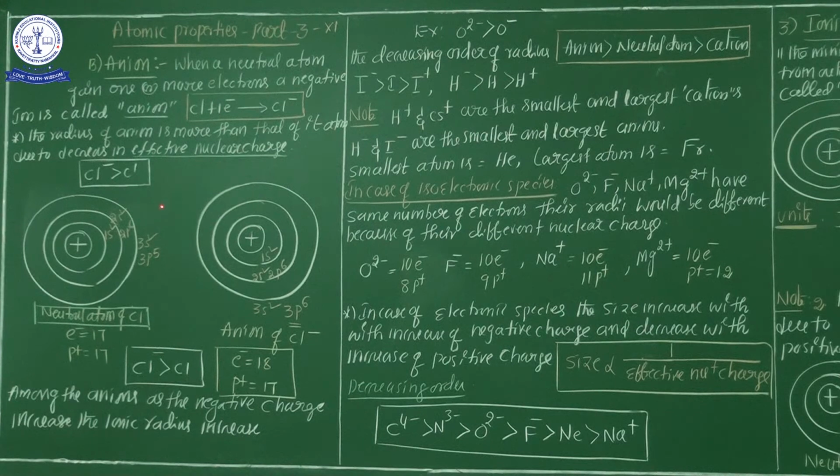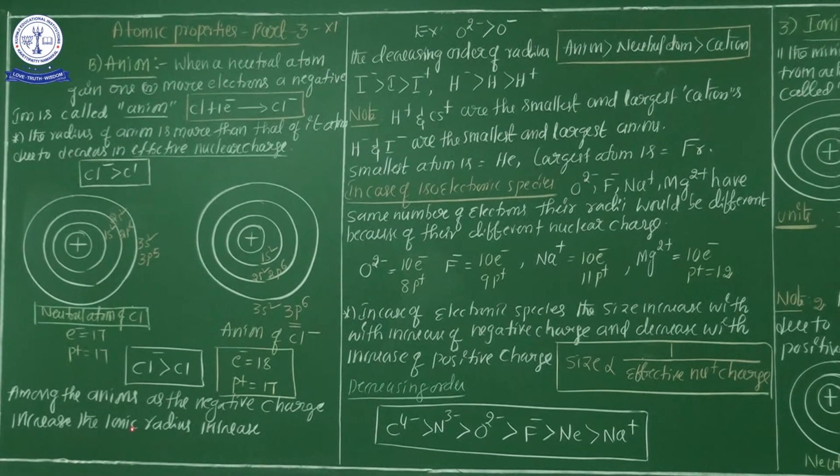So ultimately, the definition of anion: when a neutral atom gains one or more electrons to get a negative charge, it is called an anion. Out of these, anion ionic radius is always maximum. Second, neutral atom. Third, cation, because of effective nuclear charge. Anion has low effective nuclear charge, neutral atom is neutral, and cation has maximum effective nuclear charge.